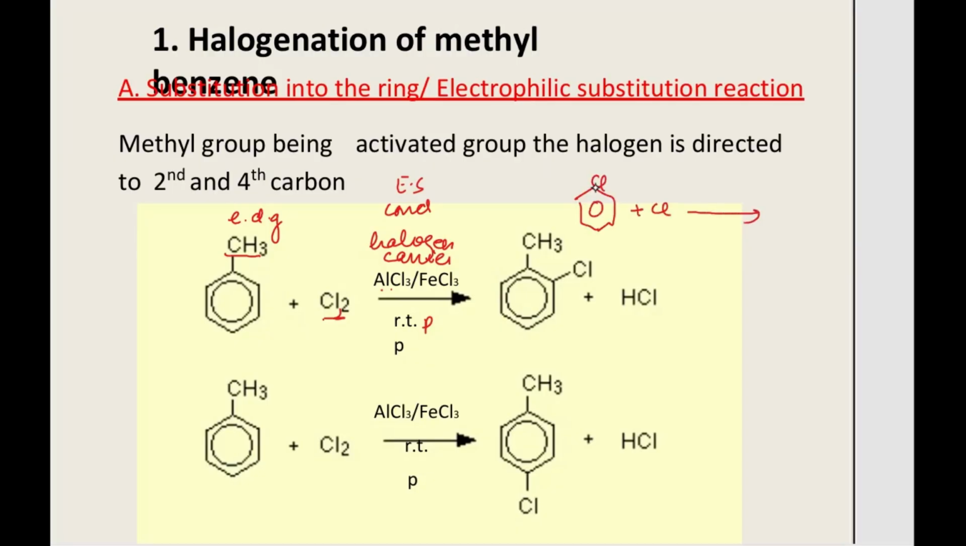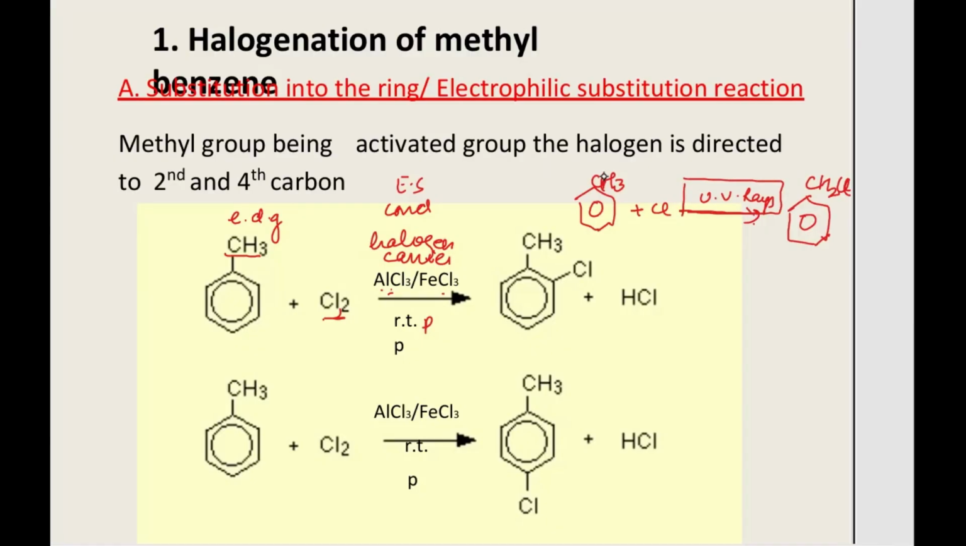But if the same methyl benzene undergoes a reaction with chlorine in the presence of UV rays, then basically the halogenation of the methyl group will take place. Then the compound that will be formed is C6H5CH2Cl. So we have to be very clear about the conditions. If the conditions are AlCl3, FeCl3, that means in the presence of a halogen carrier, the electrophile will be created, and that electrophile will be attracted towards the delocalized ring of benzene, and it will get attached to the benzene ring by the electrophilic substitution reaction.